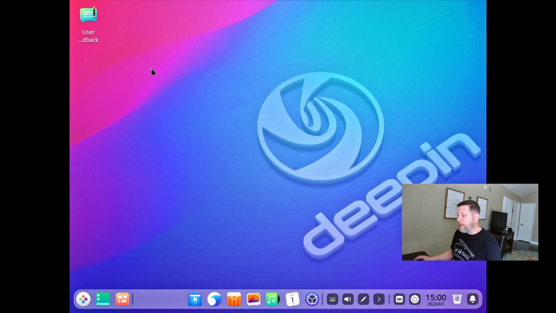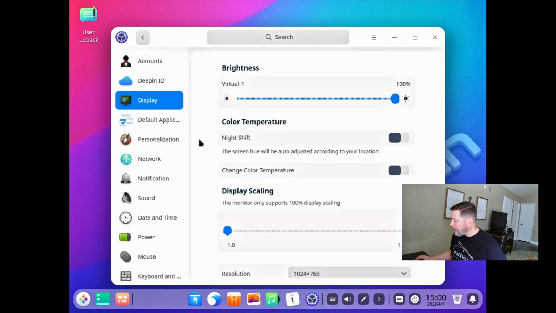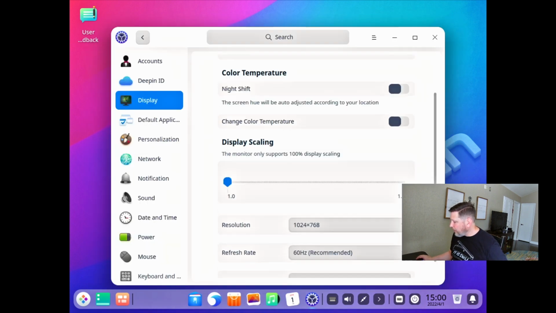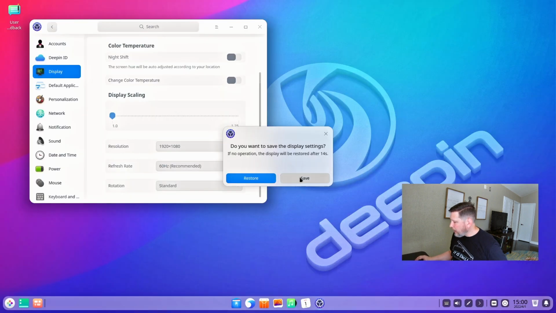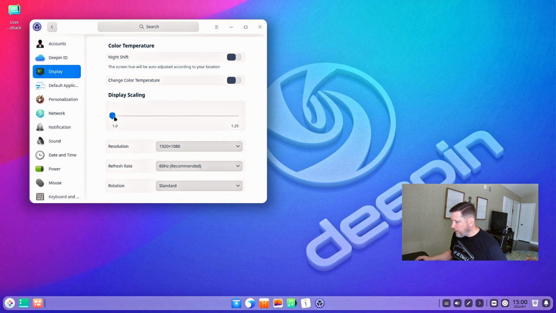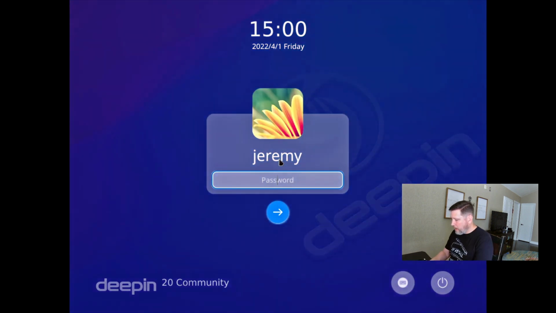Right-clicking looks like they are expecting someone to use the desktop itself. You can add a new folder, a new document. There we go, and our display settings are right there. And I want to save that. Very cool. And check it out. There's some scaling here. I'm going to have to log out to allow for the scaling to happen to make it easier for some of y'all to see on your phone screens. And there's some really funky sounds. Okay, I guess people like sounds.